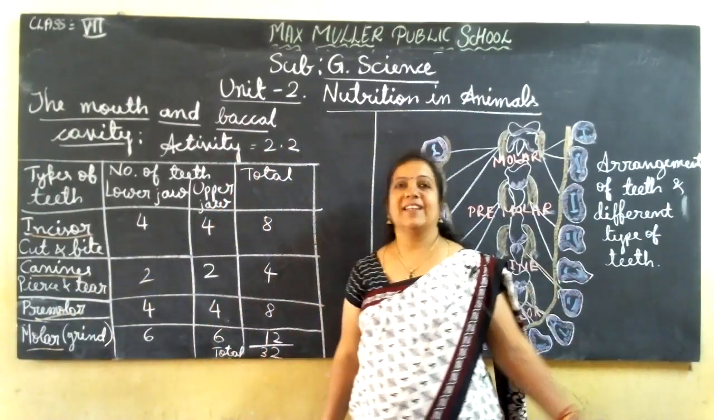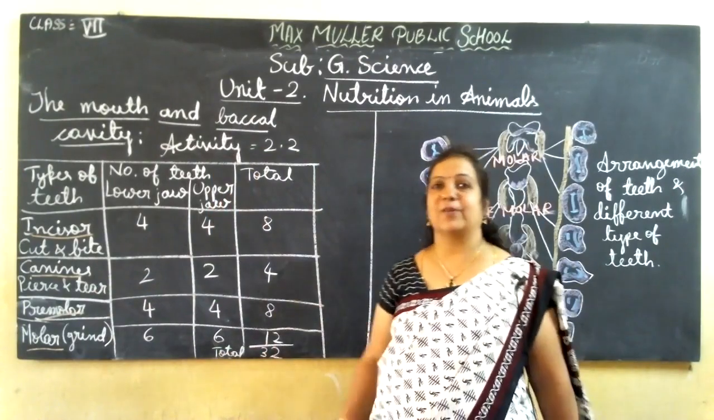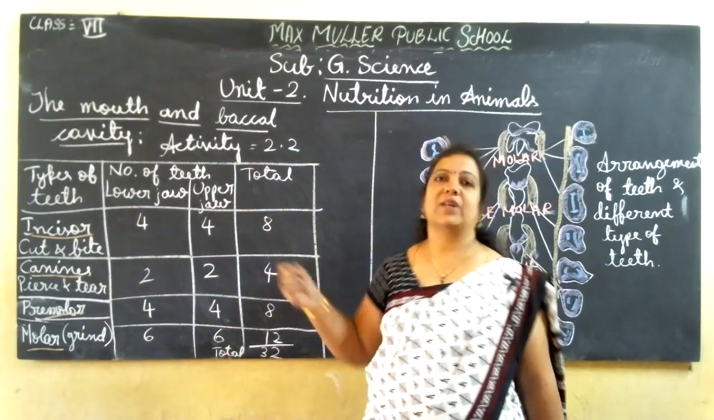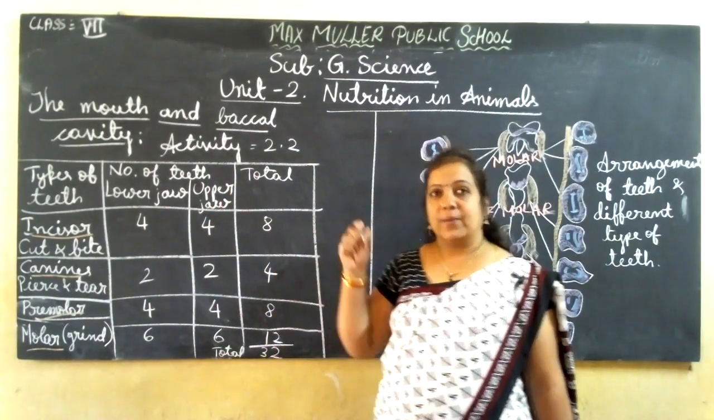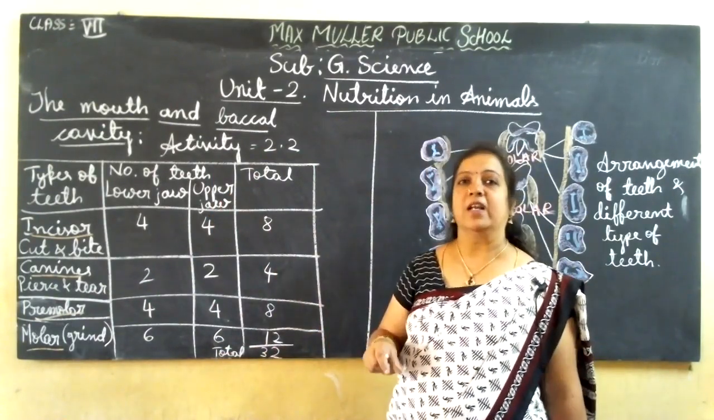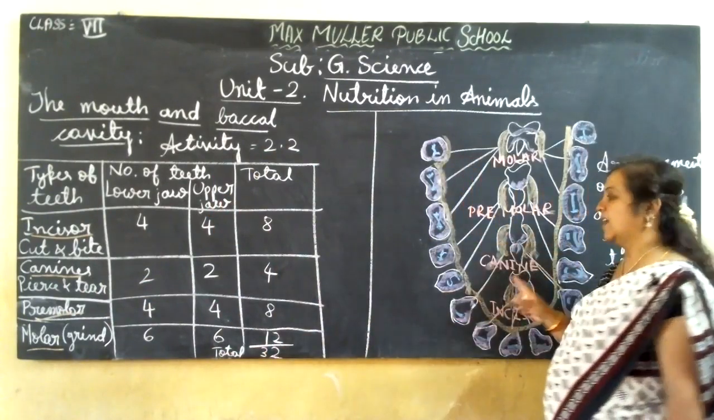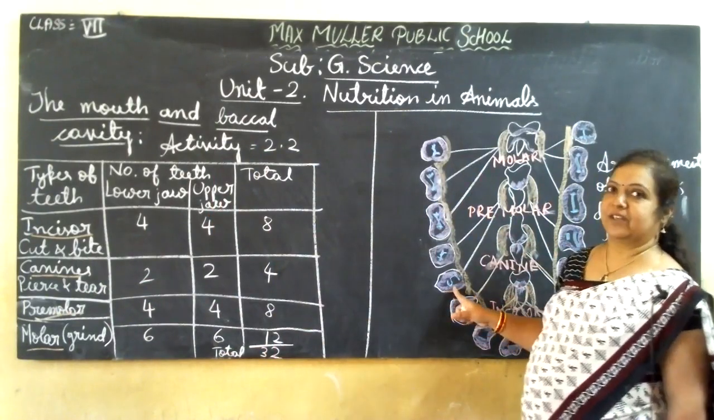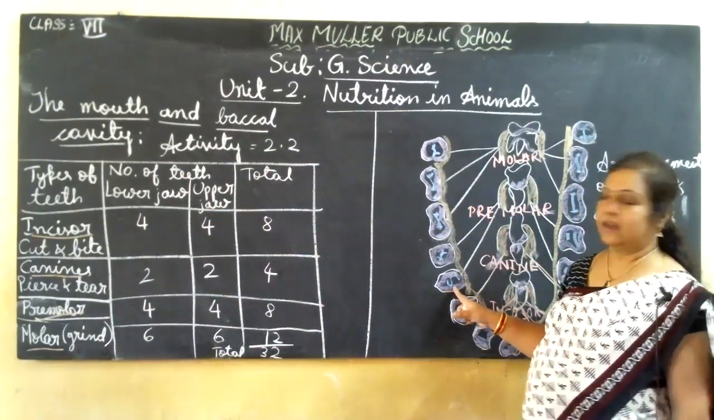So when you are eating sugar cane, what will we do? We will pierce into it and then we will tear it. That tearing part and piercing part, we will use the canine, since they have sharp edges. That is their function. Understand?